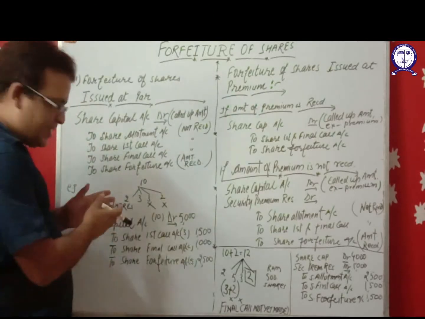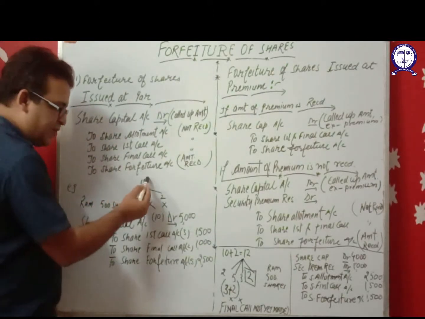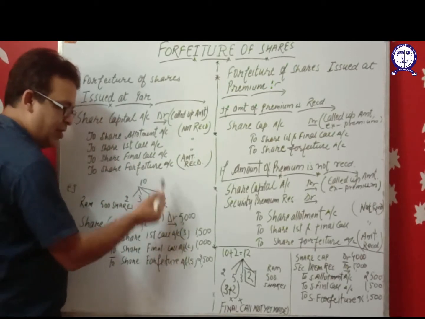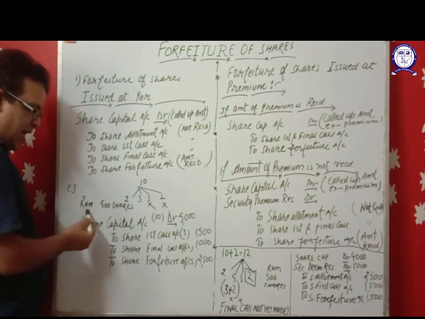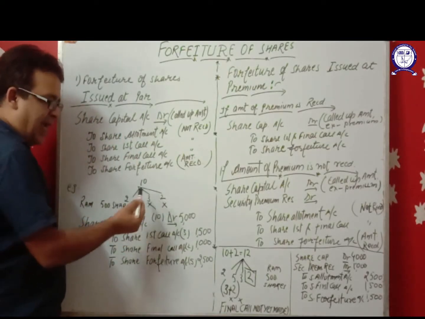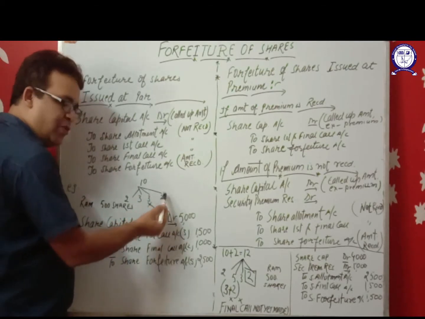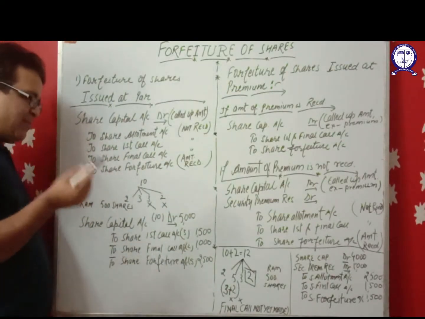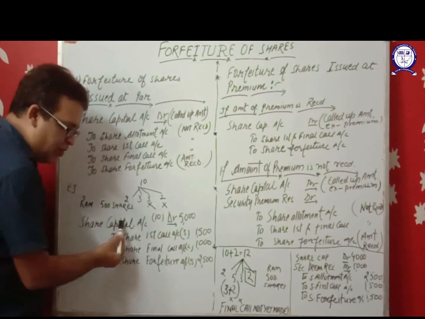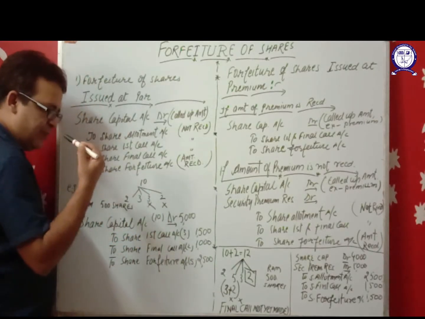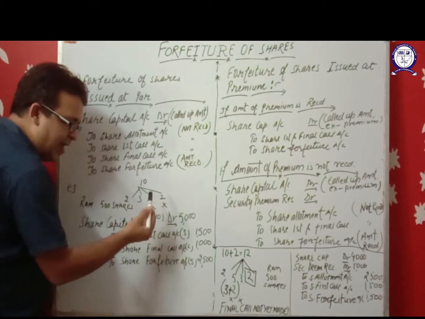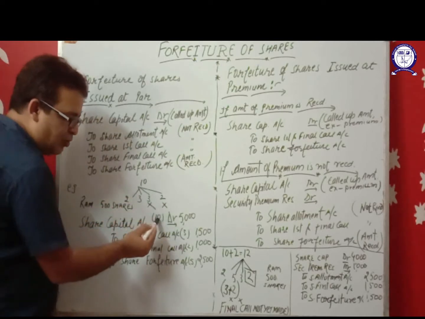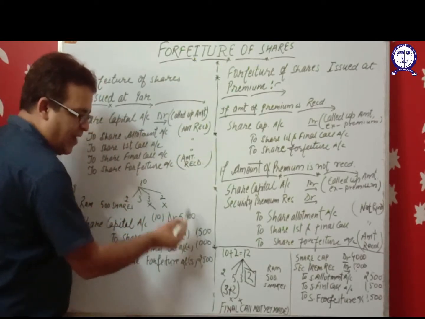Let us take an example. Suppose the face value is 10, application 2, allotment 3, first call 3 and final call 2. A shareholder, Ram, holding 500 shares, has not paid his first call and final call, and his shares are forfeited. So what journal entry will be passed at the time of forfeiture? Share capital account will be debited. The full amount is called, so this entry will be passed by rupees 10. 500 shares into 10, total amount called up 5,000.